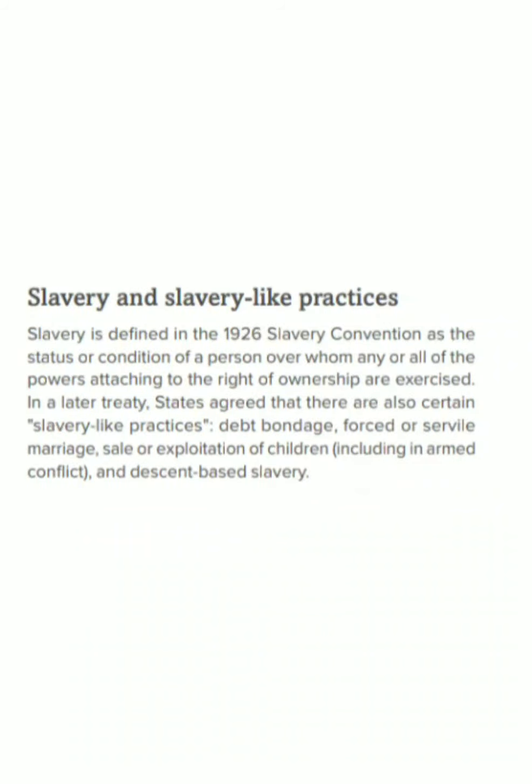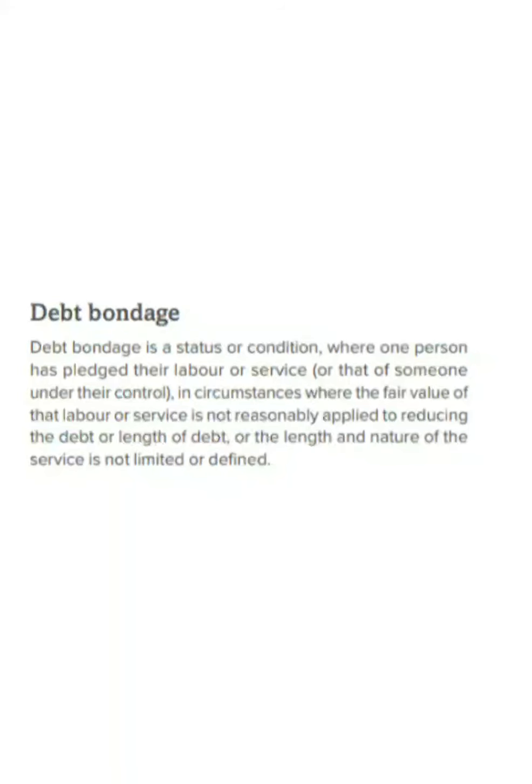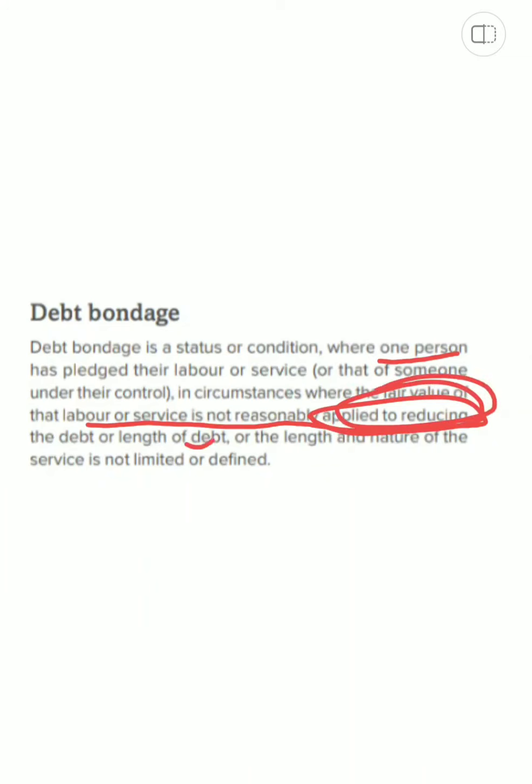This is forced labor. Then slavery and slavery-like practices, again as defined in the 1926 Slavery Convention. What are slavery-like practices? And then there is debt bondage, let's know what is debt bondage. It is a status or condition where one person has pledged their labor or service in circumstances where the fair value of that labor or service is not reasonably applied to reducing the debt, or the length and nature of the service is not limited or defined. This is debt bondage, again as kept in this Global Slavery Index 2018.